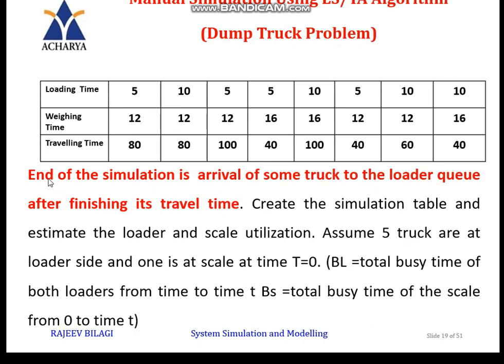The end of the simulation is the arrival of some truck to the loader queue after finishing its travel time. Here you will come to know how long you are supposed to carry out this problem. Now time t. With this particular table, can you guess? That is loader time.